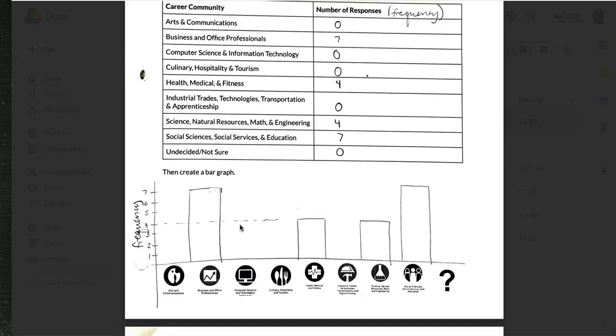And we could add up and see 7 and 4 is 11. So it looks like we had 22 responses. So 7 out of 22. This question might be on the next page. That is the percentage. That gives us the percentage of people in that major, but we can't say an average.